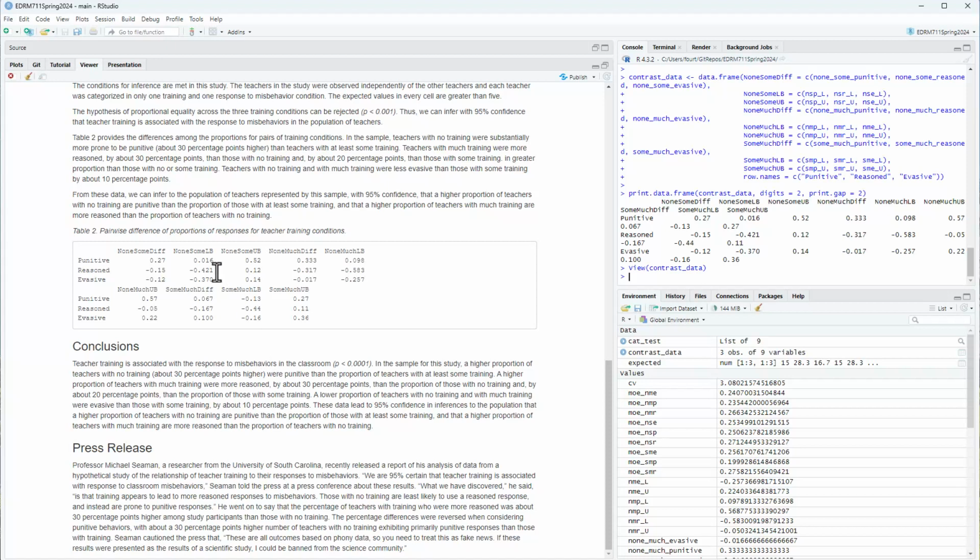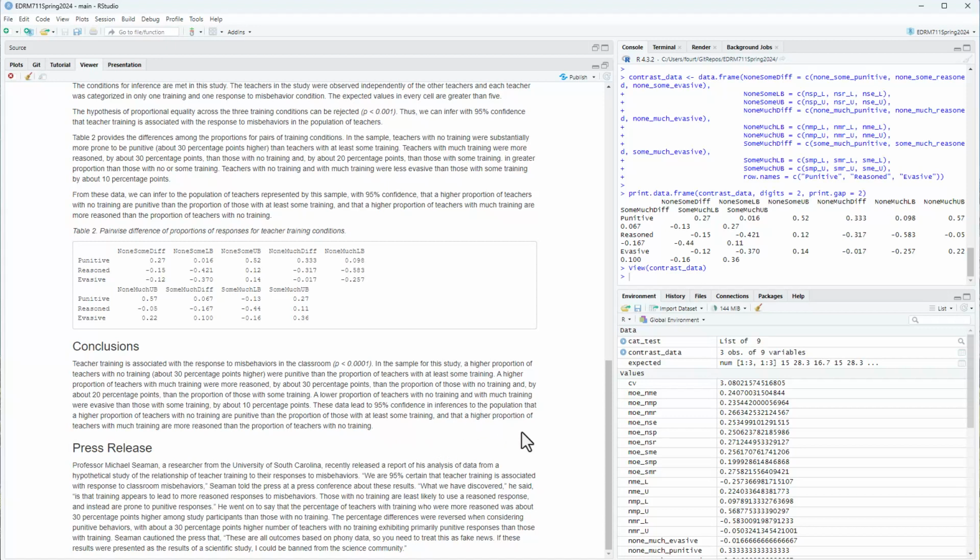Now, why am I saying that? Because if you look at the bounds of the interval comparing no and some, the bounds are 0.16 to 0.52. So you might say, well, that's only 2 percentage points, but it could be as high as 0.52. And if you're worried about that being close and don't want to make that statement, I understand. But when I come over here to none much, the lower bound is 0.098, so about 0.1, so about 10 percentage points. That's the lower bound. And then the upper bound is all the way up to about 60 percentage points. So that's why I'm saying that those inferences can be made.